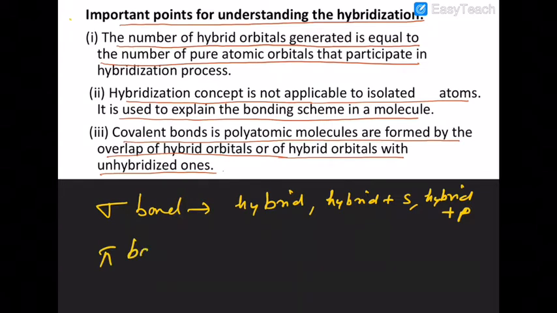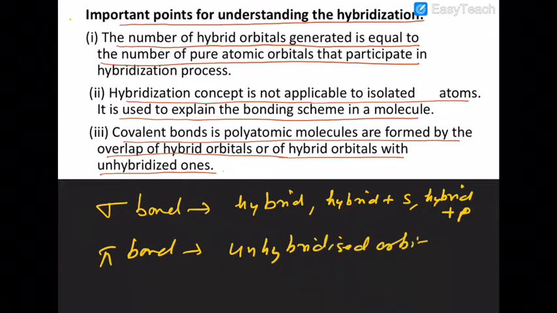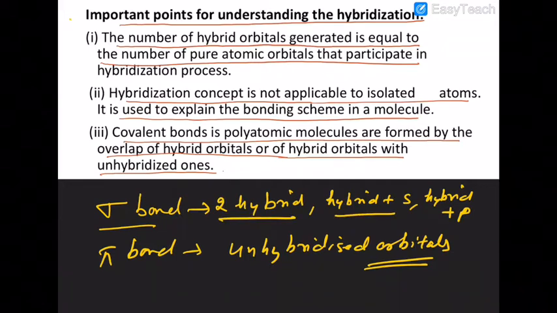But a pi bond is formed by unhybridized orbitals. Remember that. Memorize that a sigma bond is formed between two hybrid orbitals, between hybrid and s orbitals, and hybrid and p orbitals, but a pi bond is always formed between unhybridized orbitals.